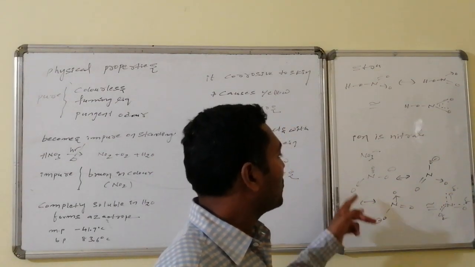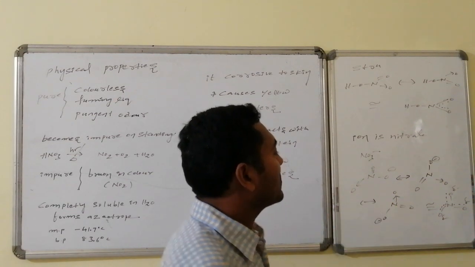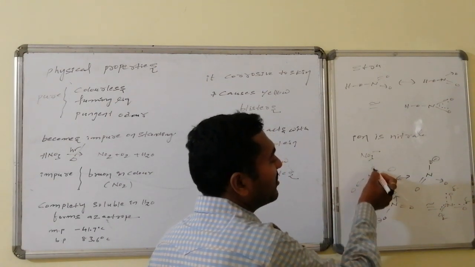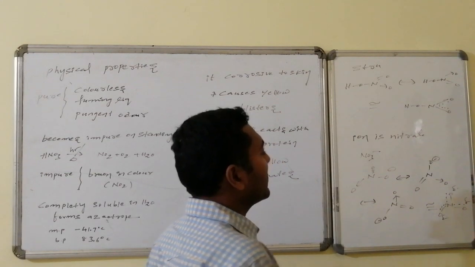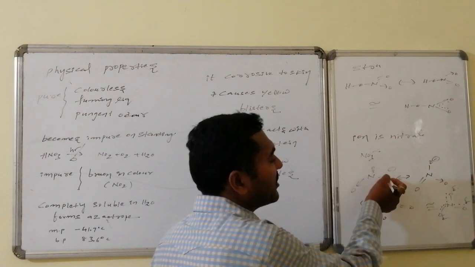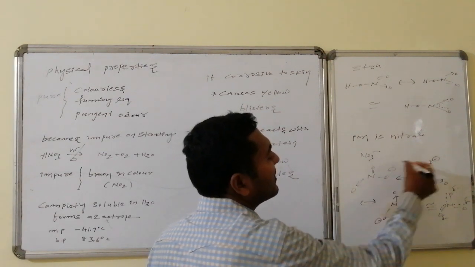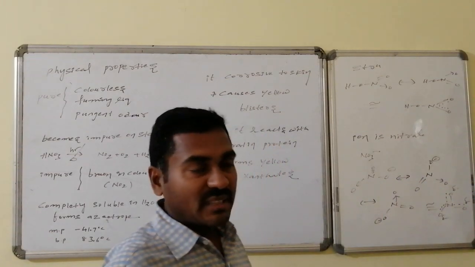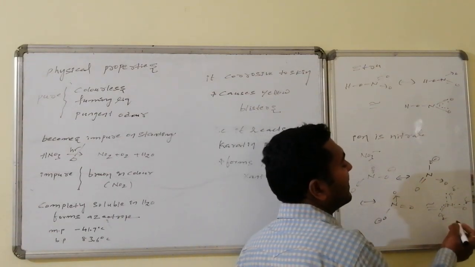NO3 minus structure can be present like this, and you can involve this one in resonance. Suppose if it is forming a double bond, this will become a lone pair of electrons. Similarly, this may become a double bond, this may become a double bond also. Like this, we are having three varieties of structures. A mixed hybridized structure is present for the nitrate.